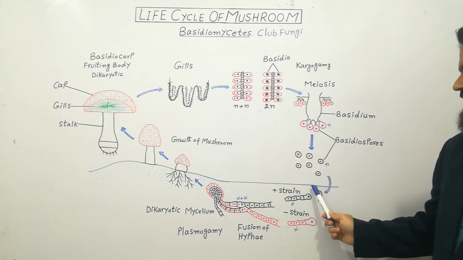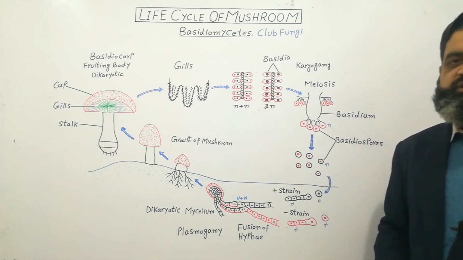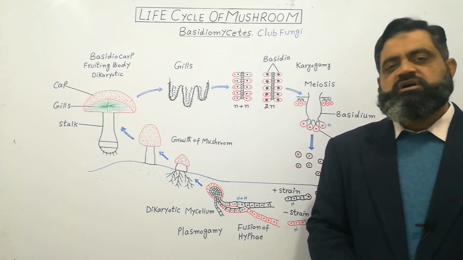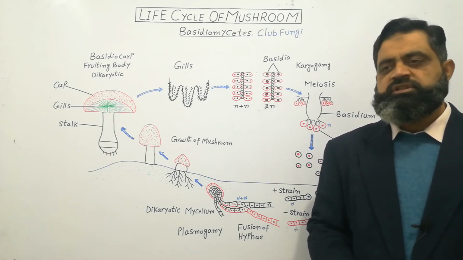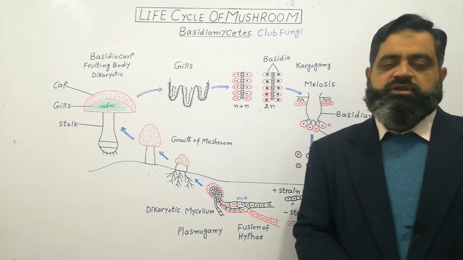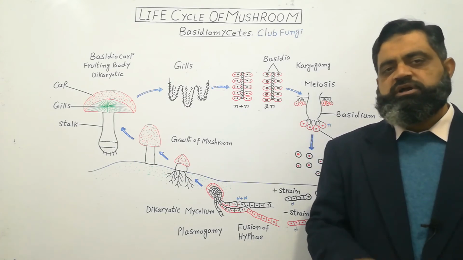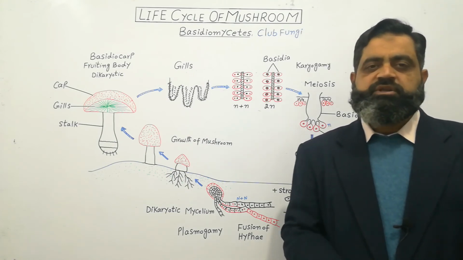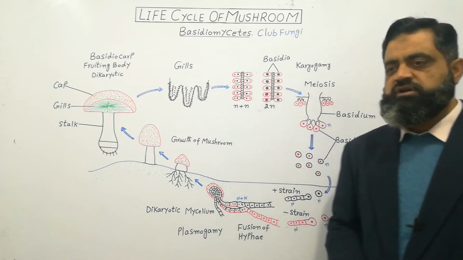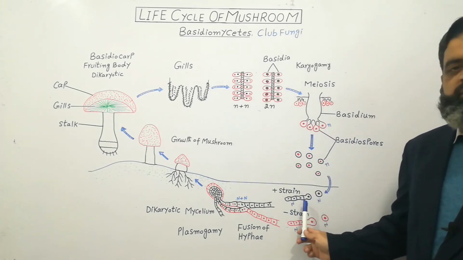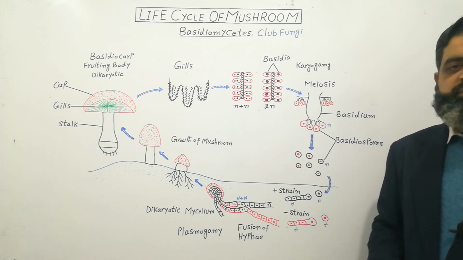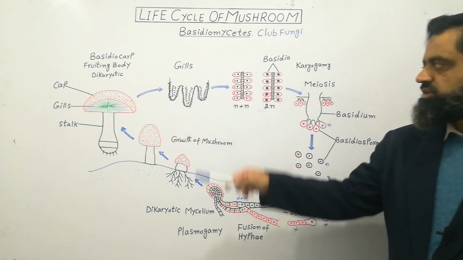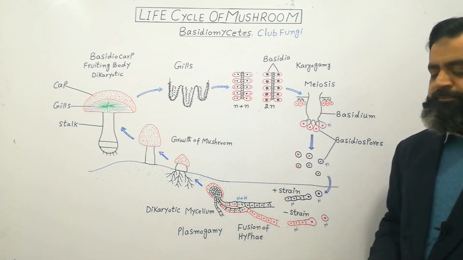dispersed by wind and reach the surface of the soil, where they stay dormant for a long winter, which is unfavorable for their growth. They keep waiting for favorable conditions, and when favorable conditions arrive in the months of May, June or July, when temperature is high and humidity level is also good, they start to multiply and develop into new hyphae and new mycelium and then into new fungus, and in this way this cycle keeps going.